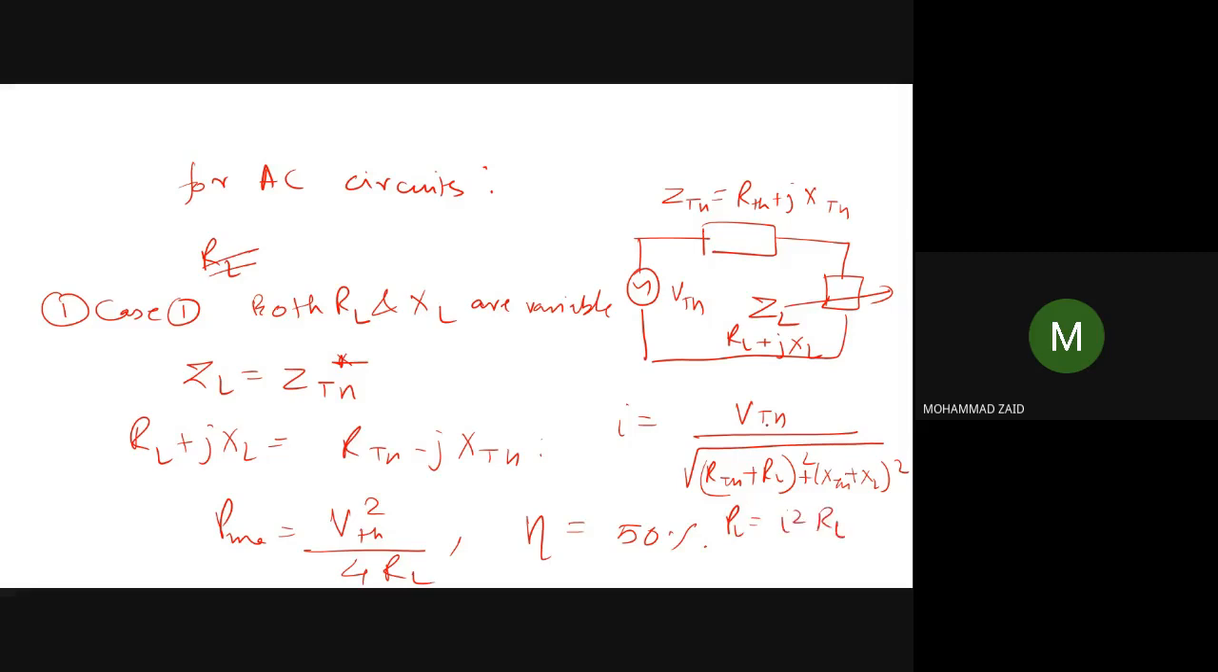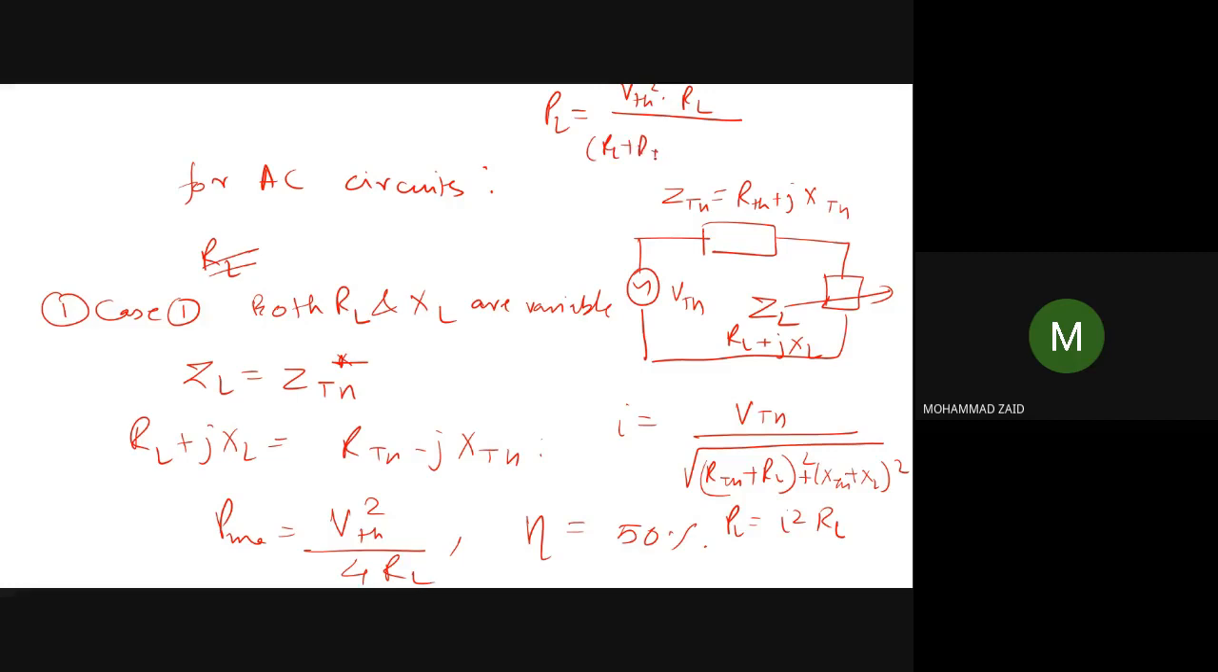Now here in this case, the expression will be VTh divided by the square root of (RTh plus RL) whole square plus (XTh plus XL) whole square. So that will be the net expression. So PL in the case of AC circuits can be written as V Thevenin square into RL divided by